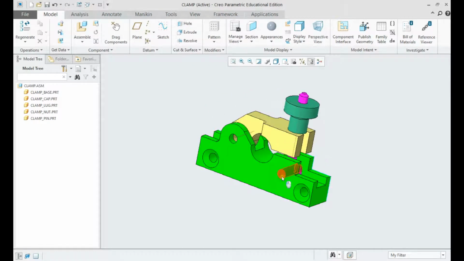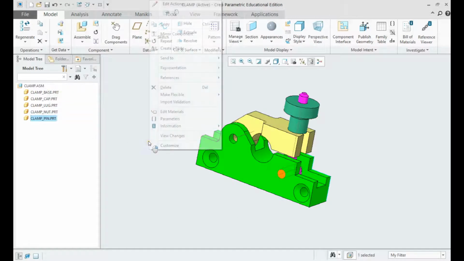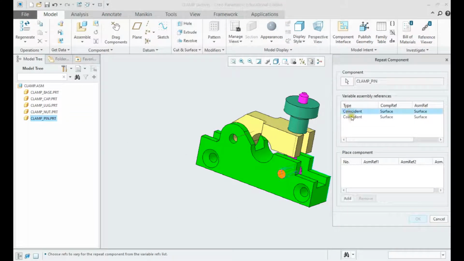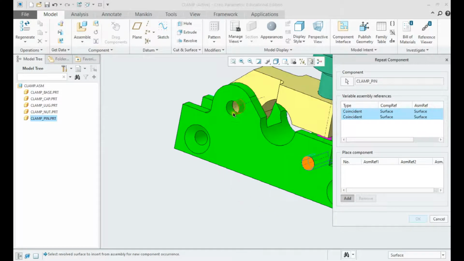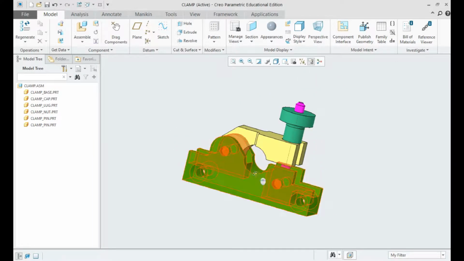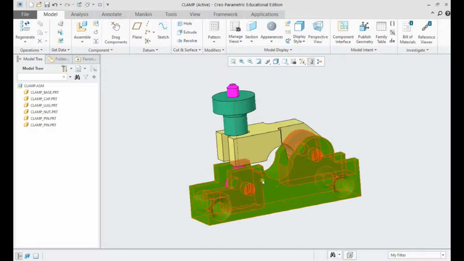Now we shall select the clamp pin in the model tree, hold down right mouse button, and select repeat. At the new window we shall select the constraints we want to change for the new part, then click Add. The program highlights the necessary surfaces we have to select. Select the surface of the other hole, then the side of the base, and click OK.